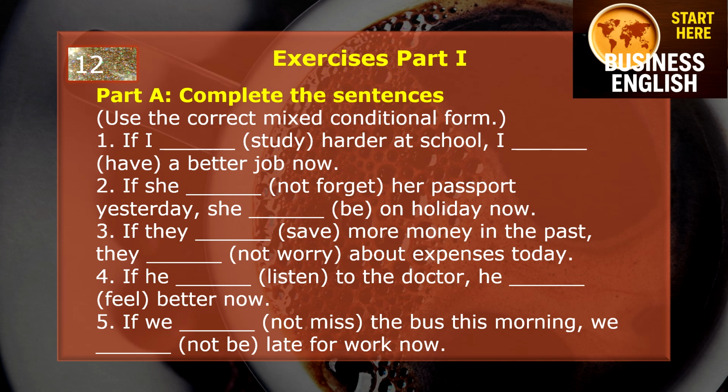If they save more money in the past, they not worry about expenses today. 4. If he listened to the doctor, he feel better now. And 5. If we not miss the bus this morning, we not be late for work now.